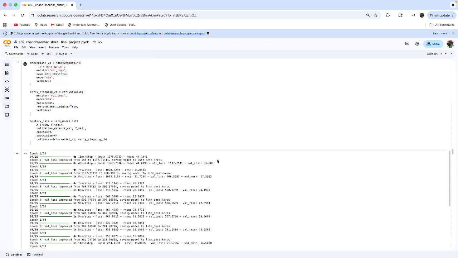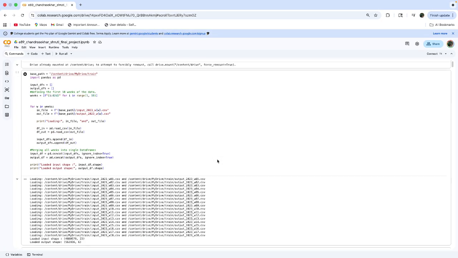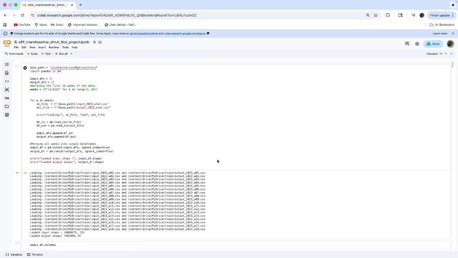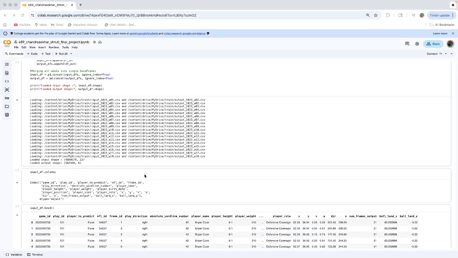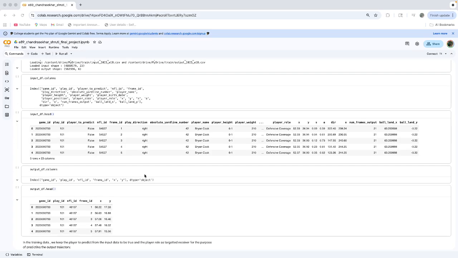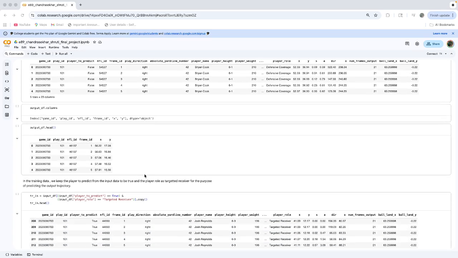So, just bringing up the notebook here. Firstly, I import all the training data sets that are needed, which are provided by the NFL Big Data Bowl. The input file contains the player movement before the ball is thrown, and the output file contains the movement after the ball is in the air. I concatenate multiple weekly files to increase the number of training examples. At this stage, the data is still frame level and not yet organized into sequences. So here I'm just checking all the data sets that I've imported.